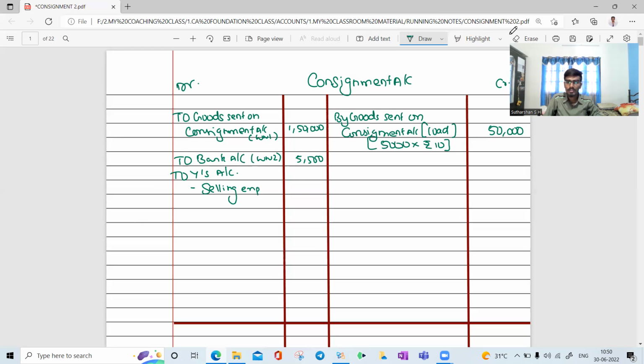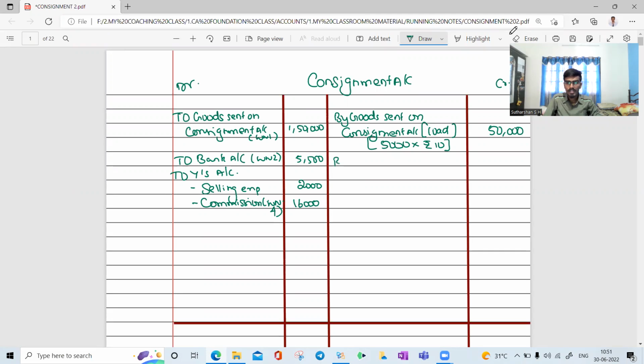Selling expense is how much? 2,000. Commission is how much? For commission, what is the reference of working note? Working note 4 or 3? Working note 4, I think so. Yeah, working note 4. Okay. We'll get your answer 16,000.